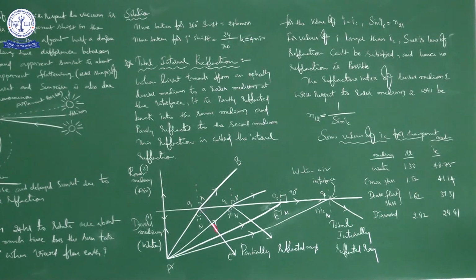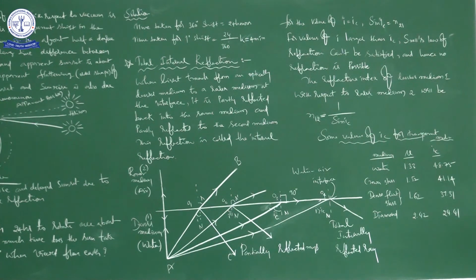A certain amount of light energy came back into the same medium. That phenomenon is simply called reflection. The reflection that took place here is called internal reflection. Why? Because the light is going from water, the denser medium, and the light also came back into the same medium. That is the reason we call it internal reflection.